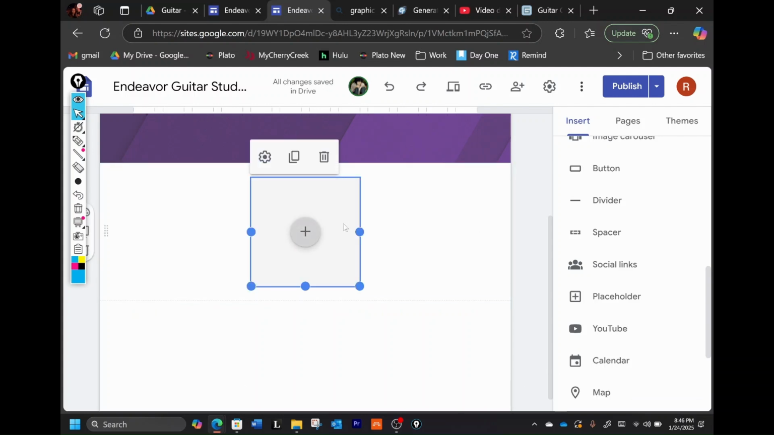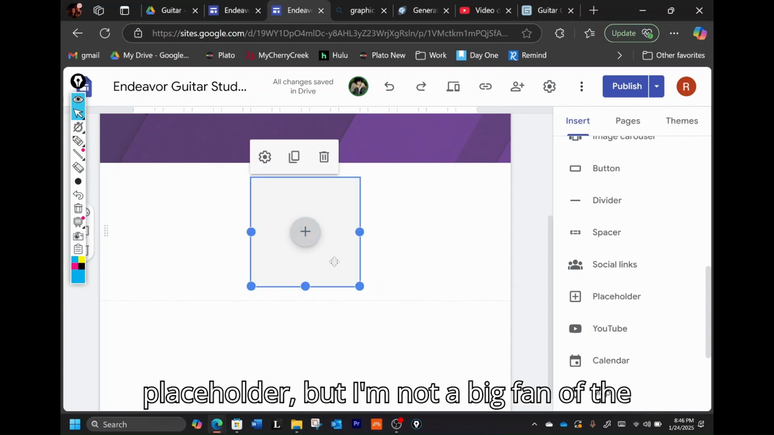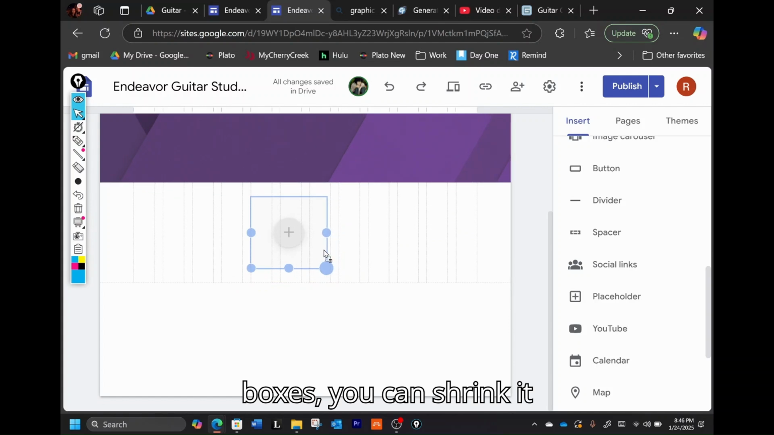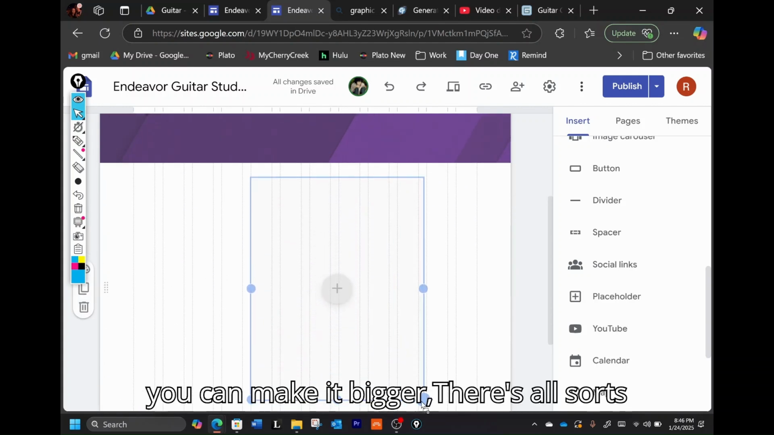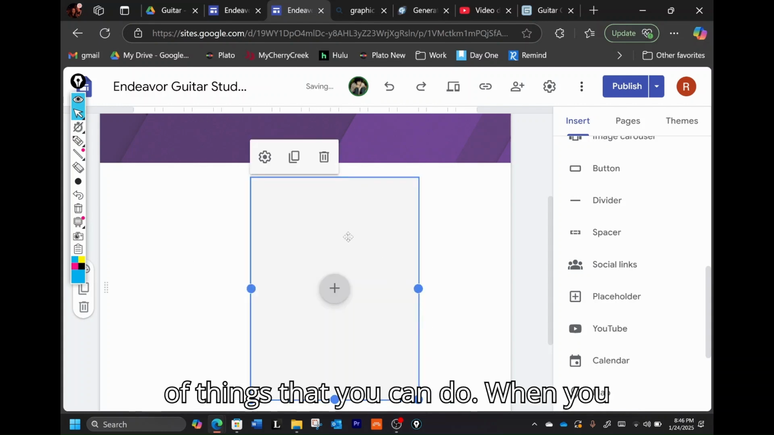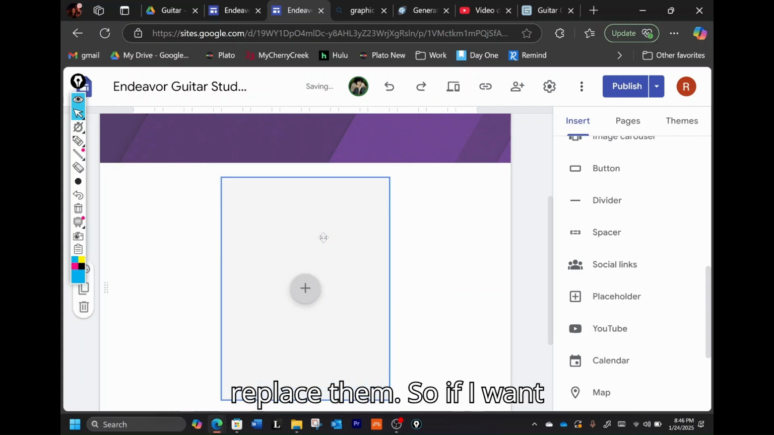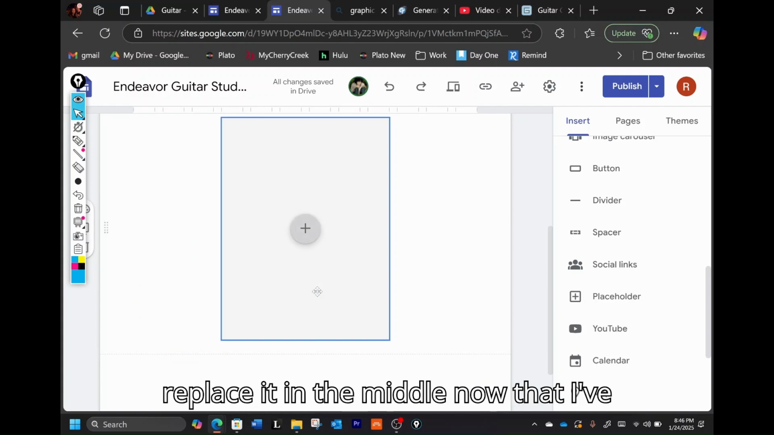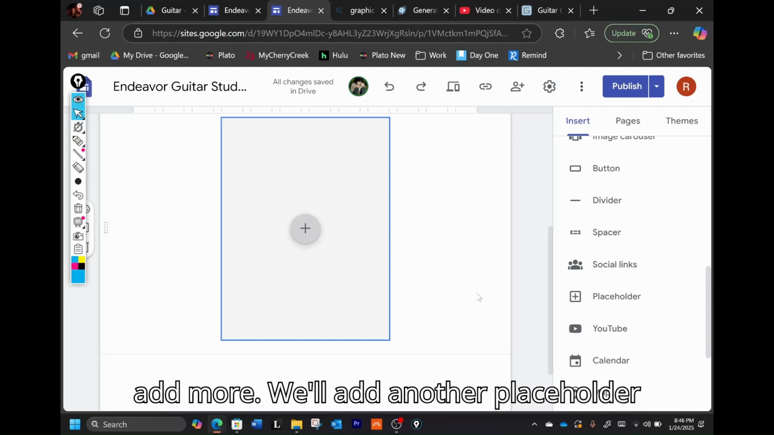For right now, we'll just throw it in the middle. Now, let's say I like this placeholder, but I'm not a big fan of the size. If you go to these blue boxes, you can shrink it down, you can make it different shapes, you can make it bigger. There's all sorts of things that you can do. When you resize things, though, you do need to replace them. So if I want this one in the middle, I've got to replace it in the middle now that I've resized it.